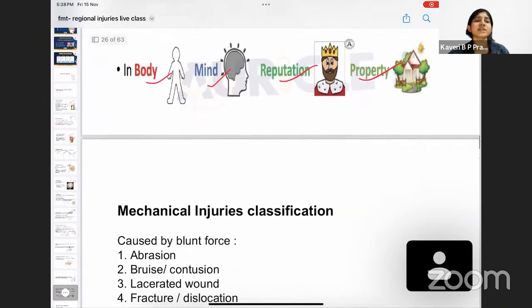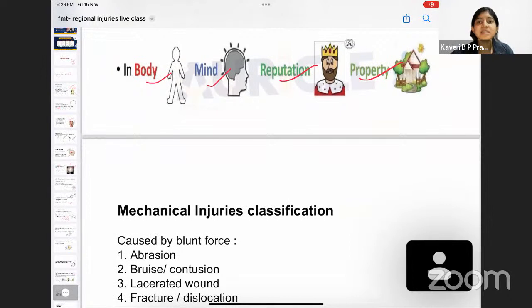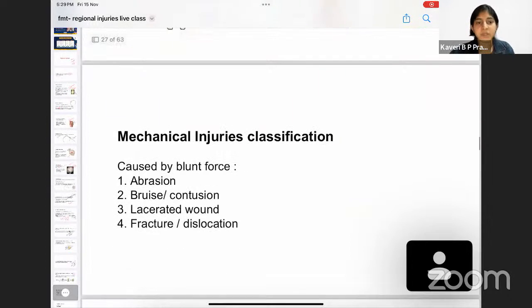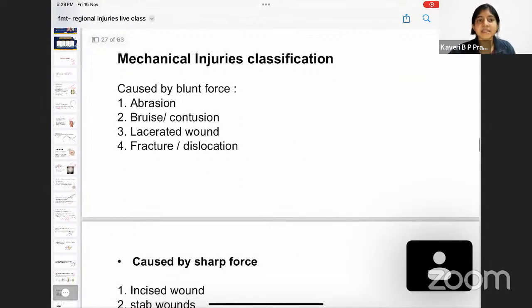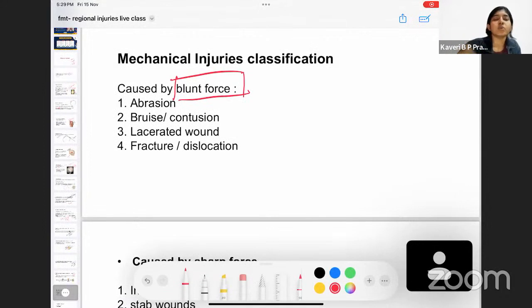So what are the things that could be damaged? Body, mind, reputation, as well as property. Now, coming to the different types of mechanical injuries, we have those which are caused by blunt force. What do you understand by a blunt force? For example, a fall on the ground. The ground, which is a hard resisting surface, is a blunt force.